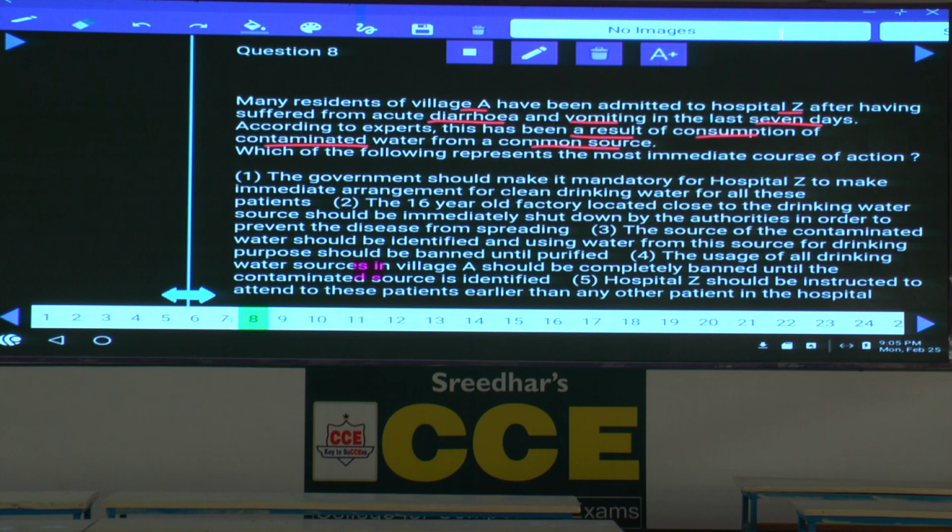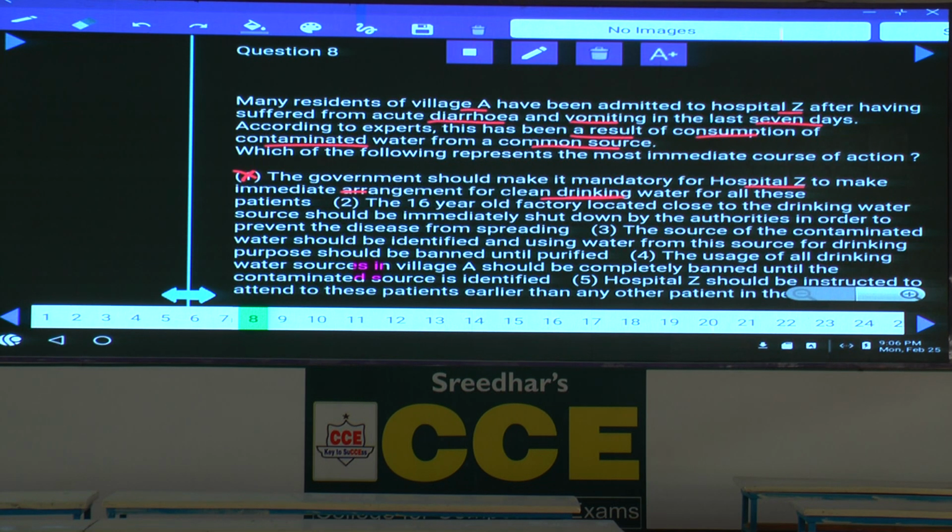Then option number 1, the government should make it mandatory for hospital jet to make immediate arrangement for clean drinking water for all. Now here, the above statement is talking about contaminated water in the common source in the village, but this option is talking about pure drinking water in the hospital. Hence, this is not the perfect course of action.